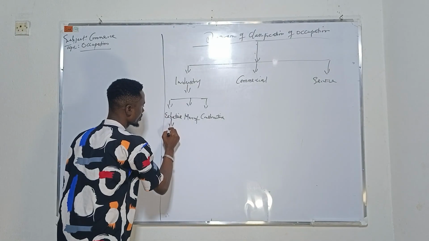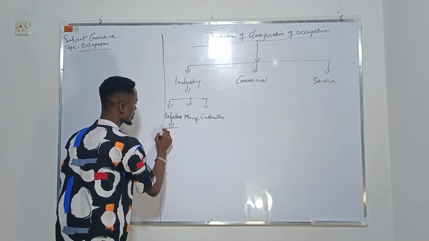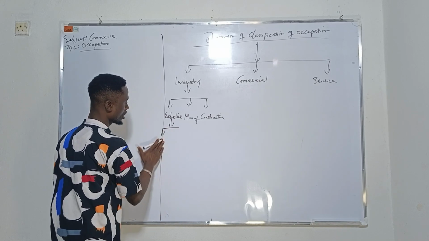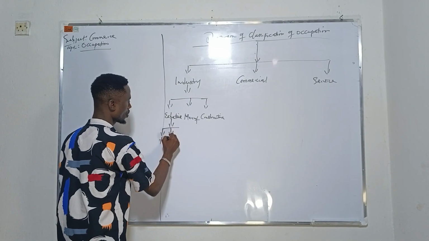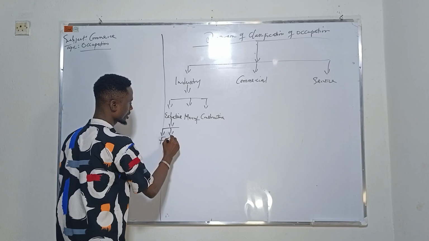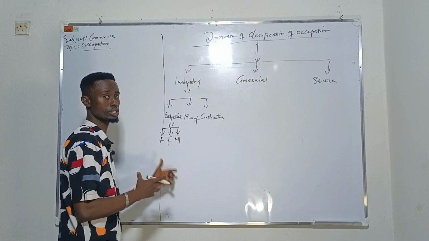Under extractive industry, we have fishing, farming, and mining. There's no space, I'm trying to minimize the space.